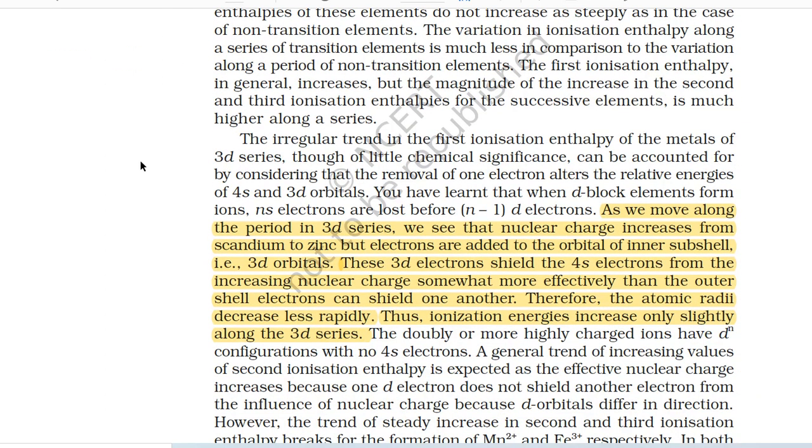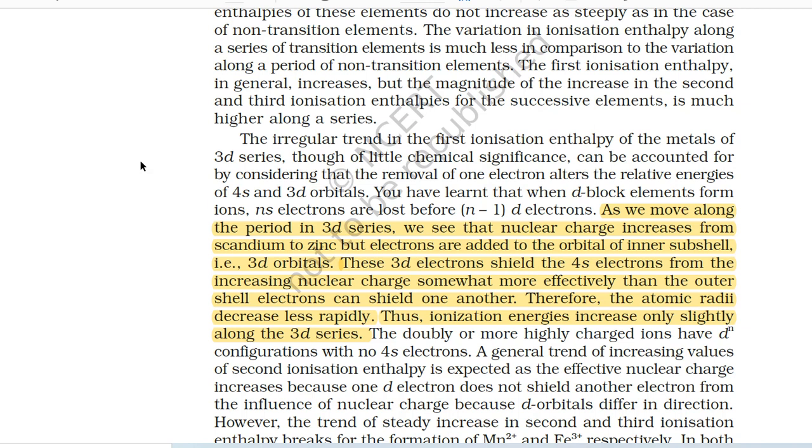The irregular trend in the first ionization enthalpy of the metals of 3d series, though of little chemical significance, can be accounted for by considering that the removal of one electron alters the relative energies of 4s and 3d orbitals. You have learned that when d block elements form ions, ns electrons are lost before (n-1)d electrons.